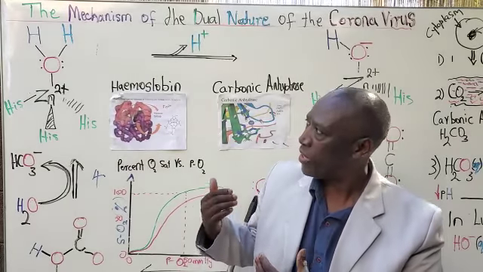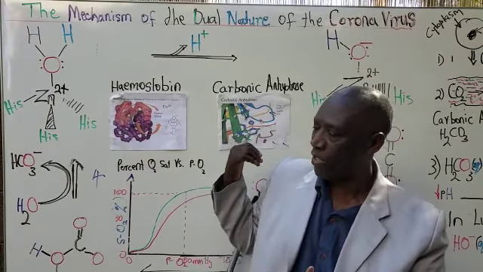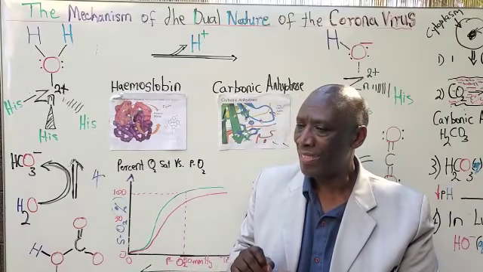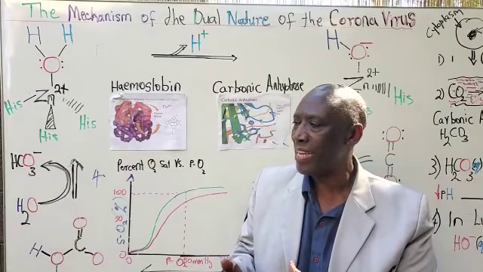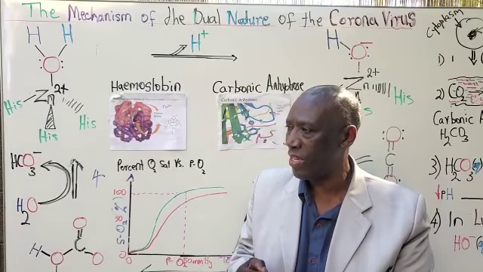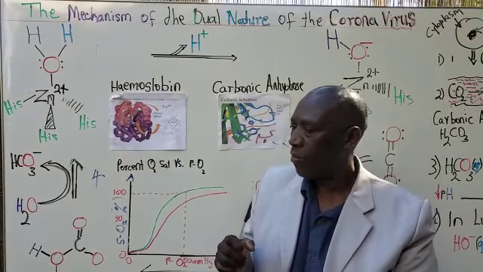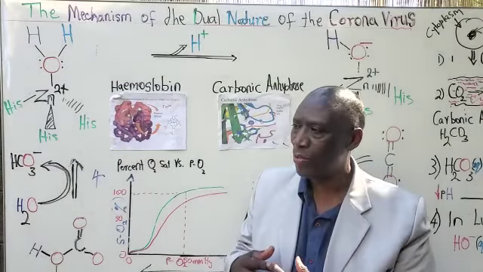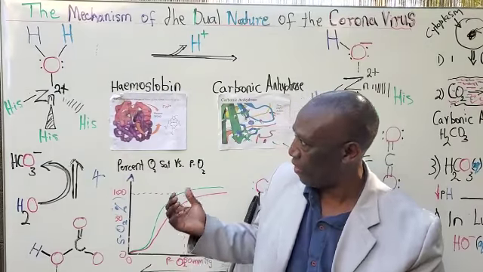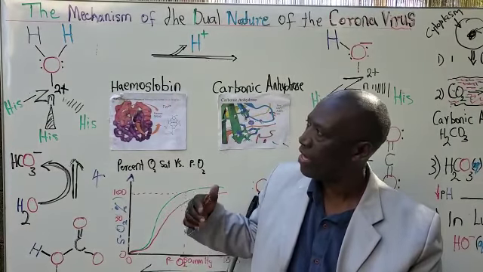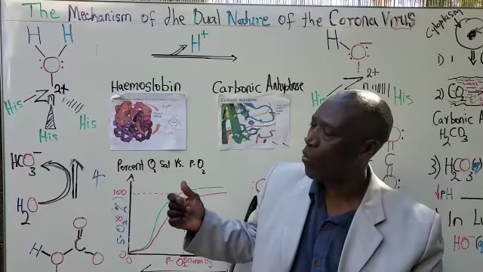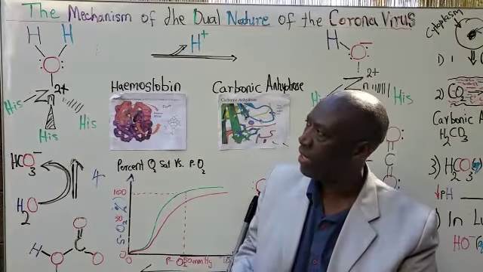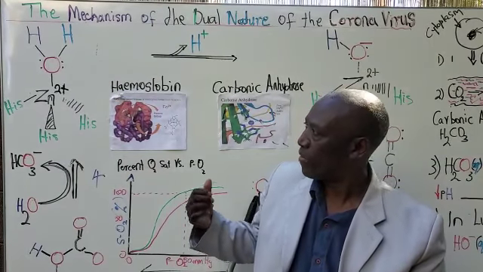The objective of this mechanism of the dual nature of the coronavirus is to investigate exactly which region is infected, what area in the body is infected. The respiratory system is the one that's infected by the coronavirus, but there's a specific site, the alveoli of the lungs, where gases, oxygen and carbon dioxide, are exchanged, and this is where we're going to be focusing on.